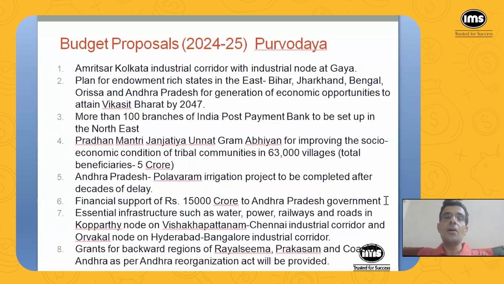So there was mention in that Andhra Pradesh bifurcation bill of this financial support to government of Andhra Pradesh. So as a part of that, they're promising to give 15,000 crores to government of Andhra Pradesh.